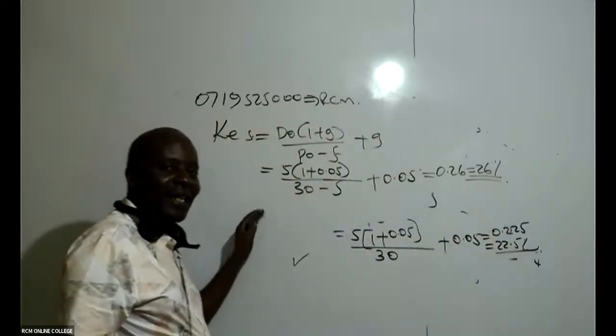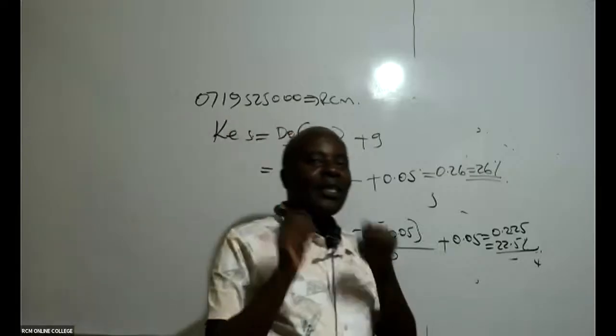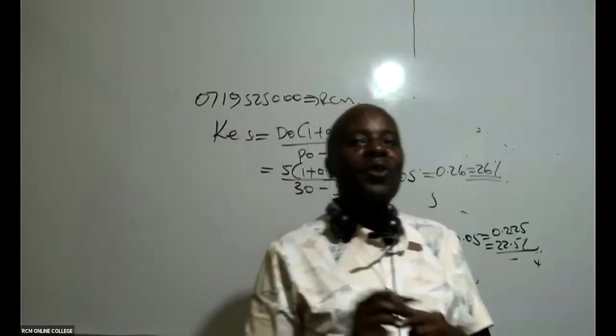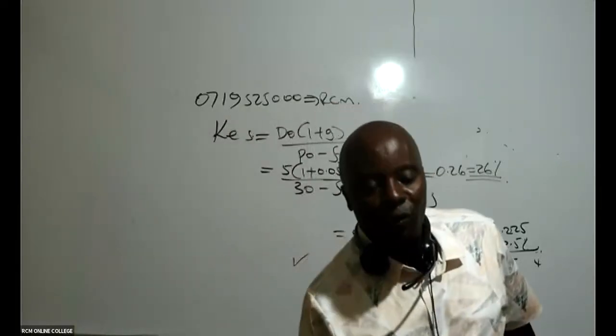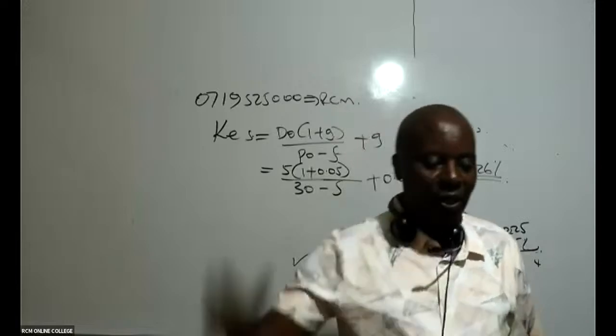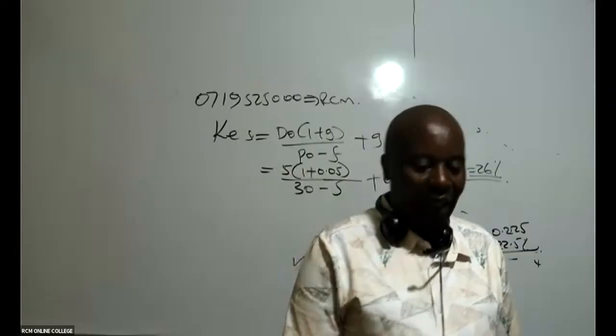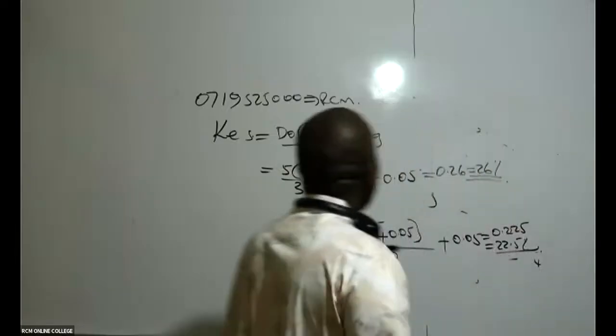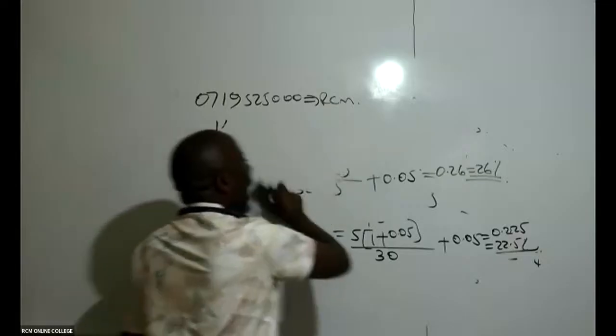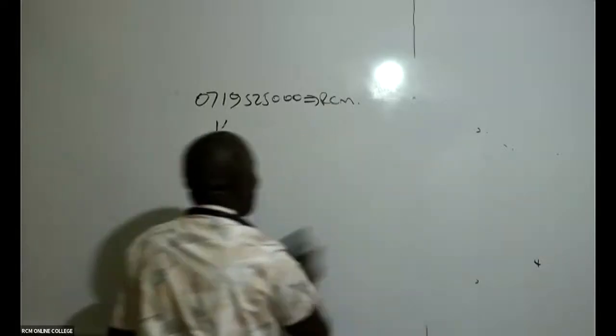So is this clear, ladies and gentlemen? Because for me to be able to get this WACC, I must get cost of equity. I must get cost of what here? Debt. So up to here, is it clear? Very clear. Thank you very much. Now that opens a door for me to go and discuss what we call cost of debt.